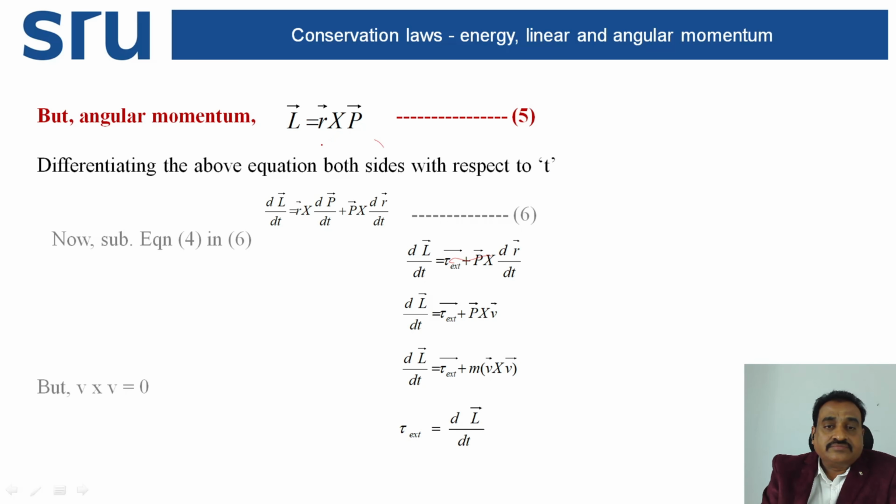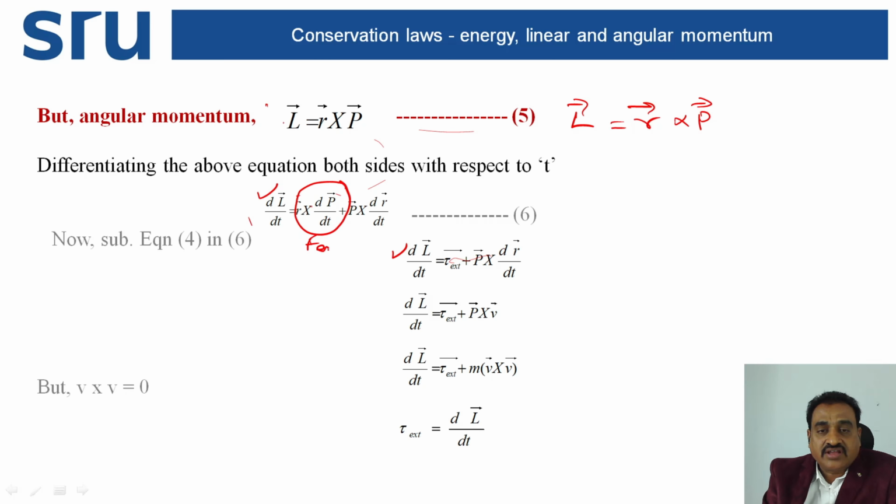So angular momentum L bar is equal to position vector r bar cross linear momentum p bar. Differentiating the above equation both sides with respect to t, we get on the left side dL by dt, r bar cross dp by dt plus p bar, constant I am taking here, into dr by dt. So dL by dt is equal to this r bar cross dp by dt, that is F external.